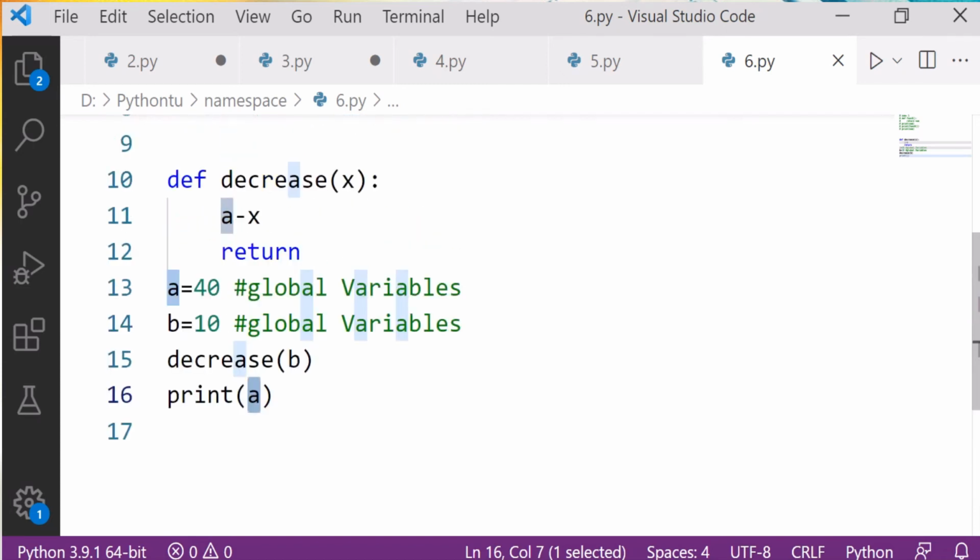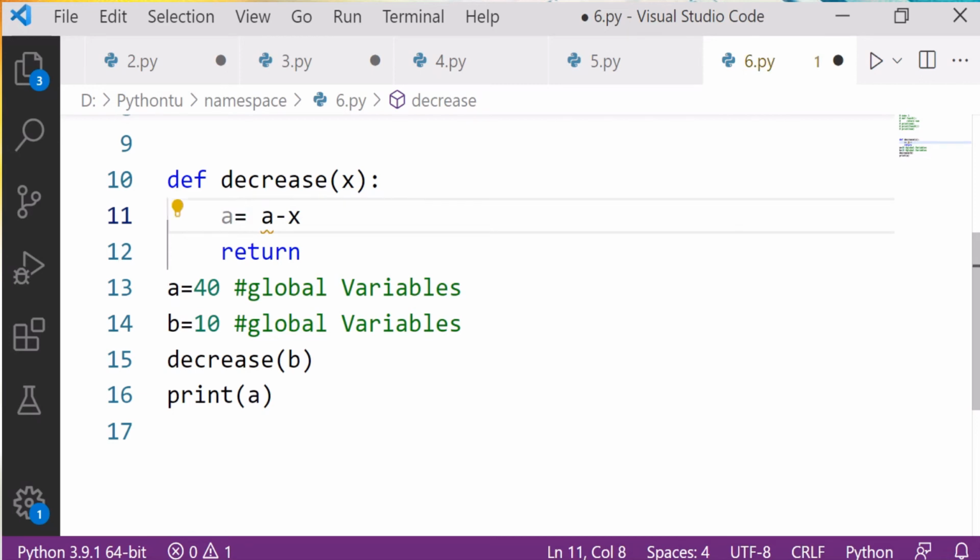I hope this is clear to you. If I write it like this, it will raise the error, because we are not using the global keyword to change the value. Without using the global keyword, we cannot change the values, that we have learnt. Clear?